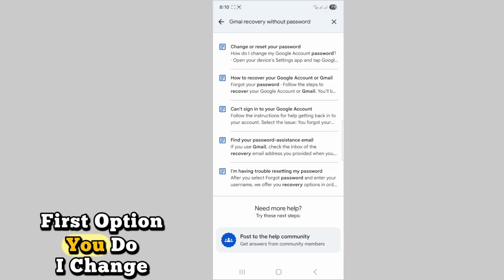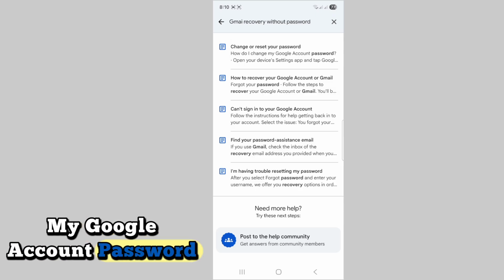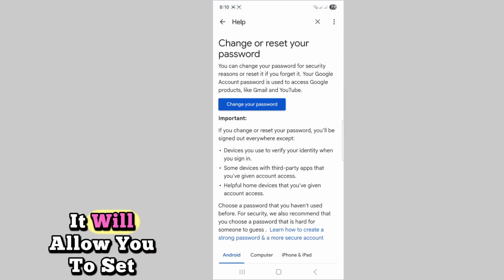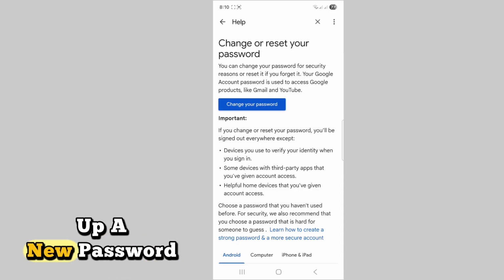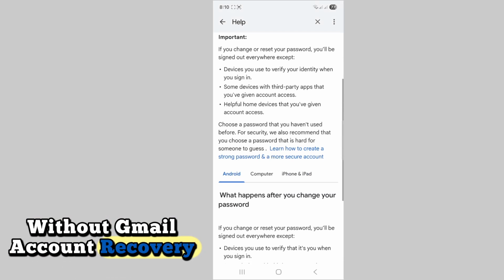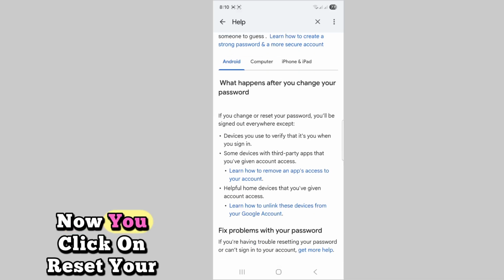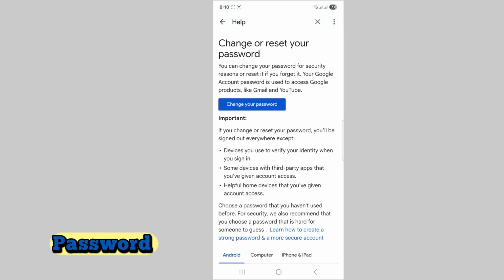First option, I change my Google account password. After verifying your phone's screen lock, it will allow you to set up a new password without Gmail account recovery. Now you click on reset your password.